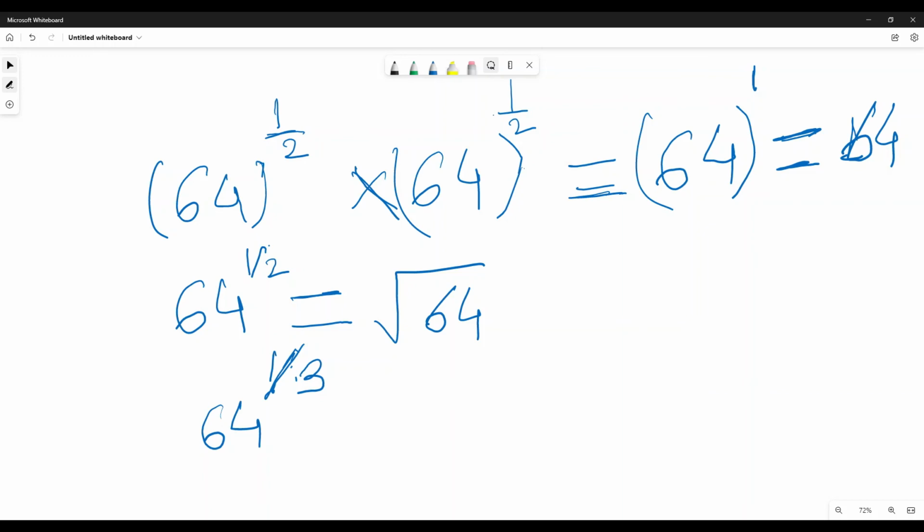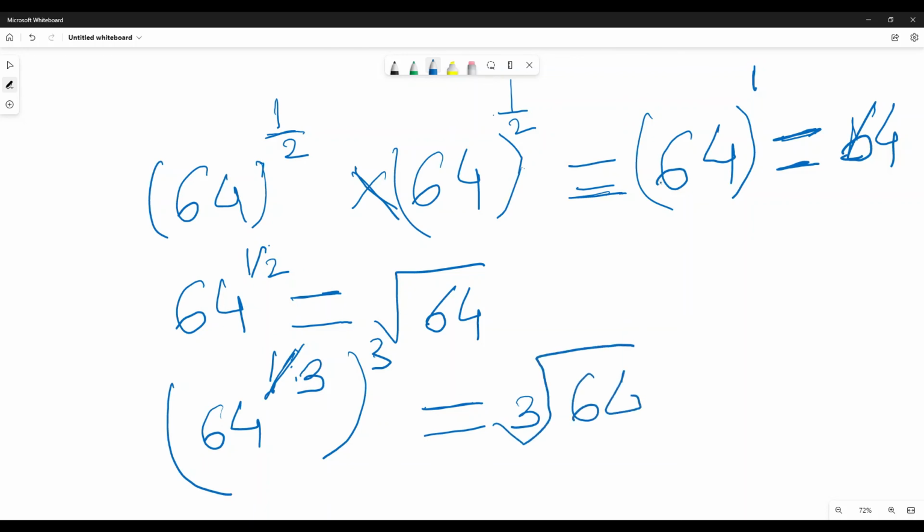If you give the power 3 to it, what will it become? 64. So the cube of this number is 64, which means this is the cube root of 64.